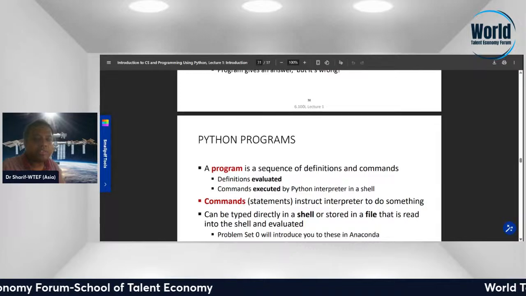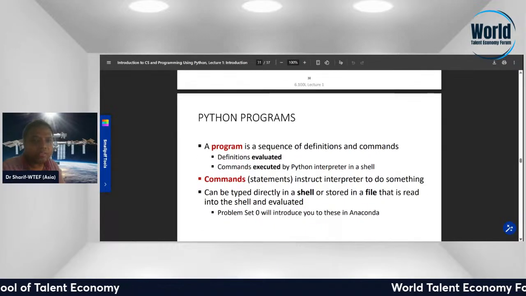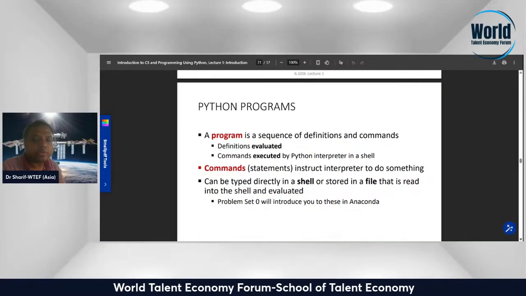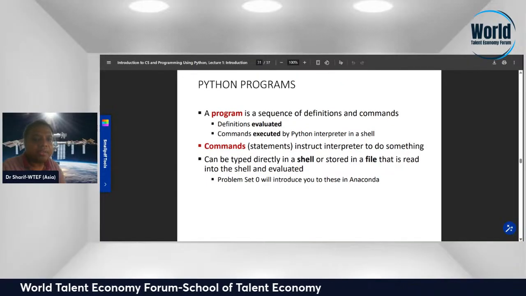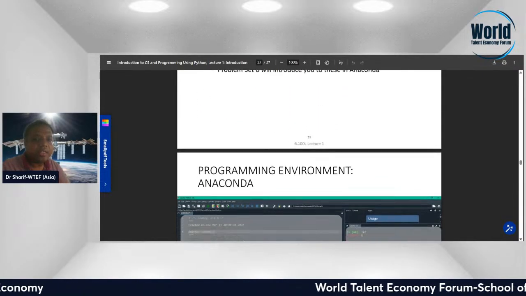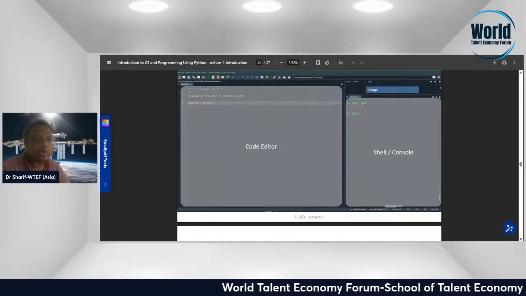A program is a sequence of definitions and commands, defining evaluations, and commands executed by the Python interpreter in a shell. A command is an instruction to the interpreter to do something. It can be typed directly in a shell or stored in a file that is read into the shell and evaluated. Program environment.